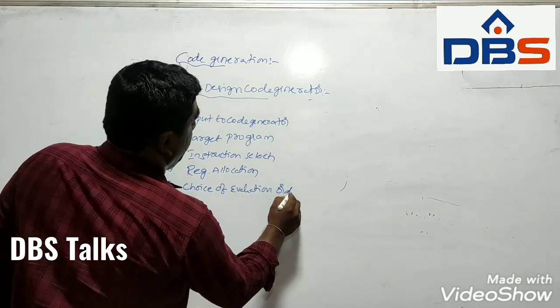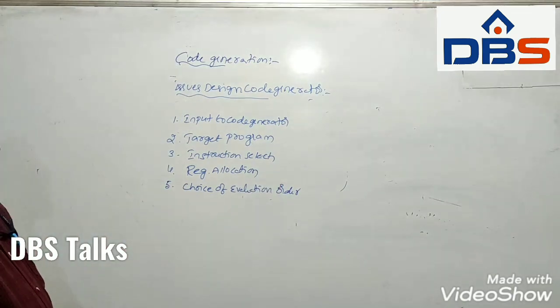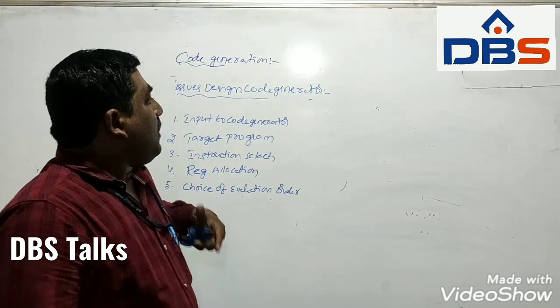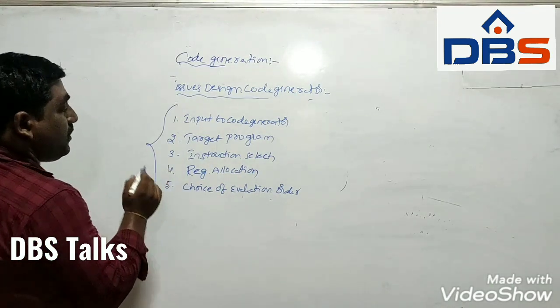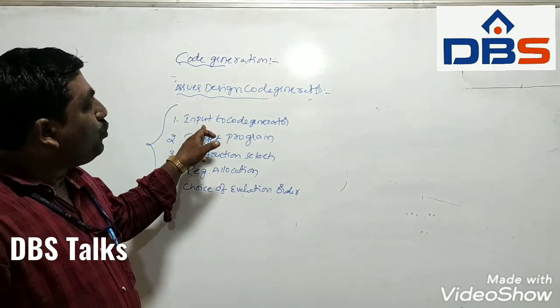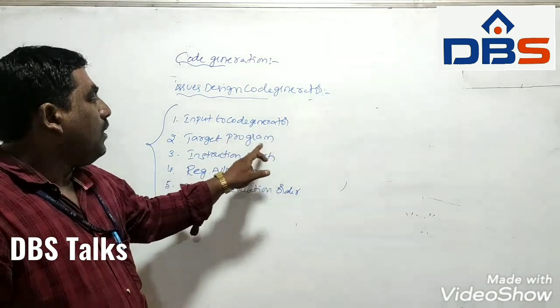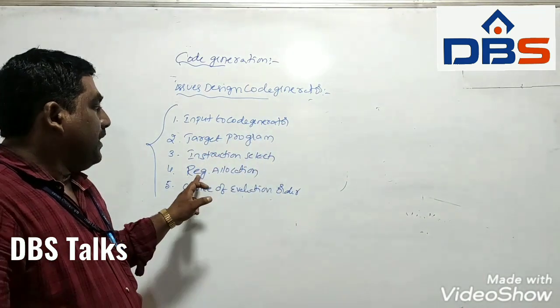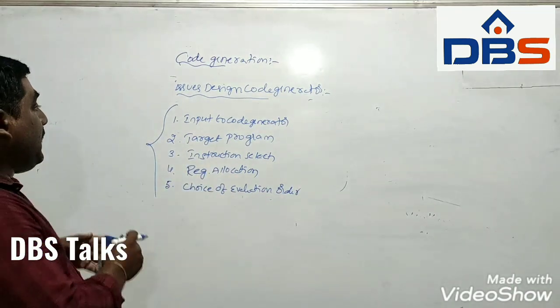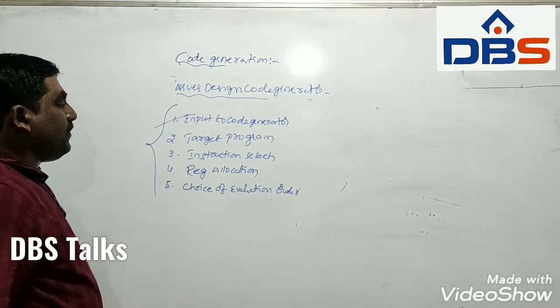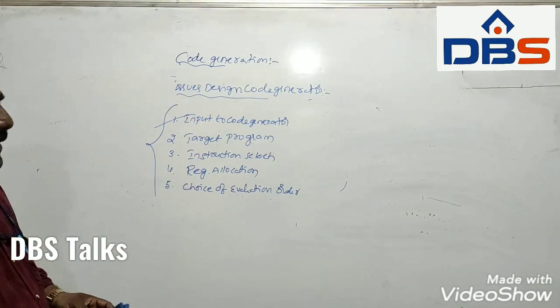of evaluation order. So these are the five issues that come across while designing a code generator: input to the code generator, target program, instruction selection, register allocation, and next, choice of evaluation order. We are going to see them one by one. What is meant by input to the code generator?